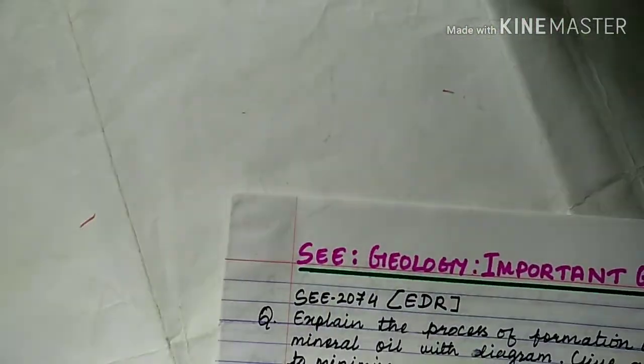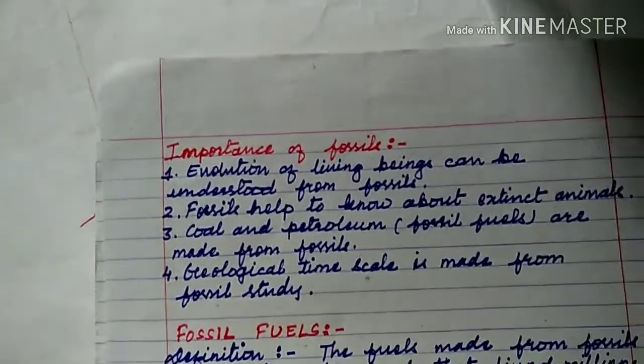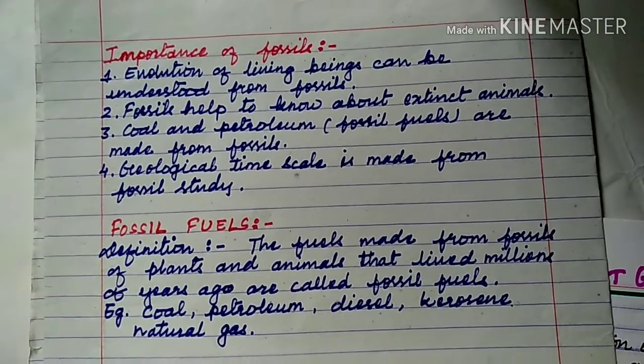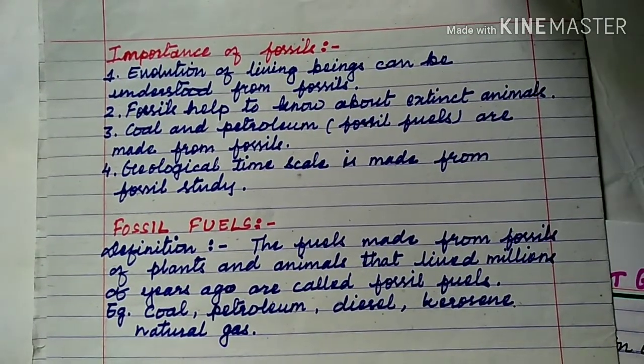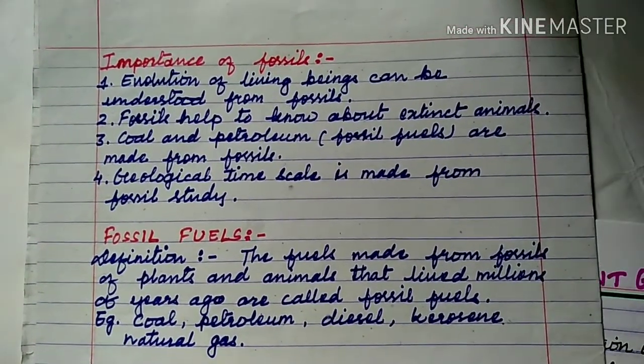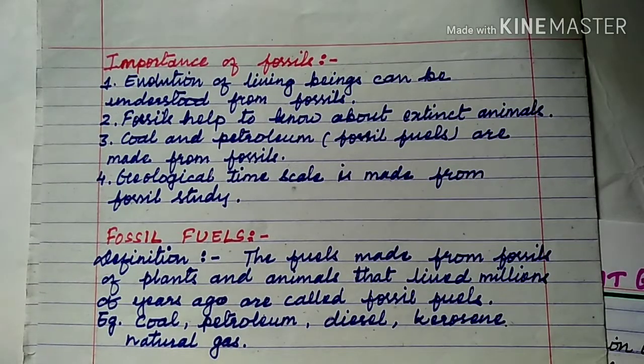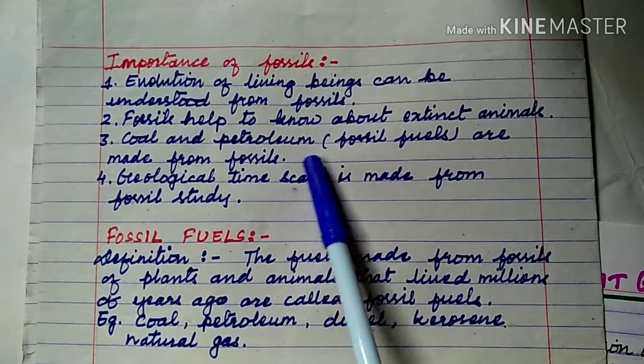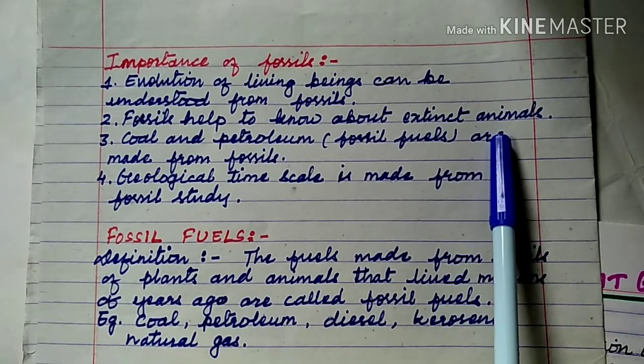Now the next topic is importance of fossils. Evolution of living beings can be understood from the fossils. Evolution, the changes taking place in life from the simplest to the complex organisms, is understood from fossil study.